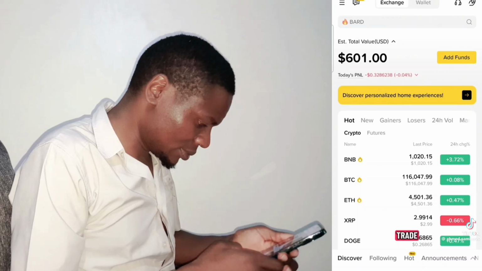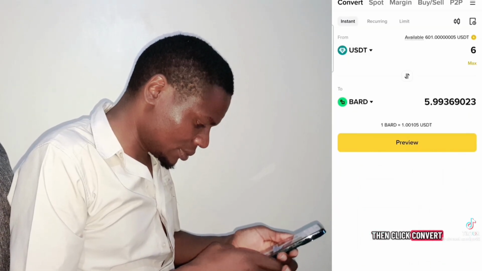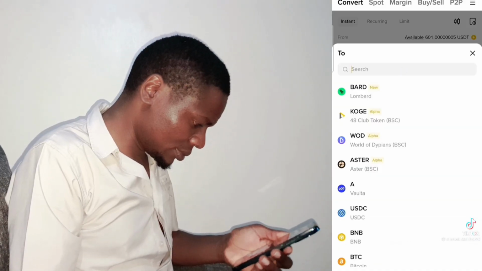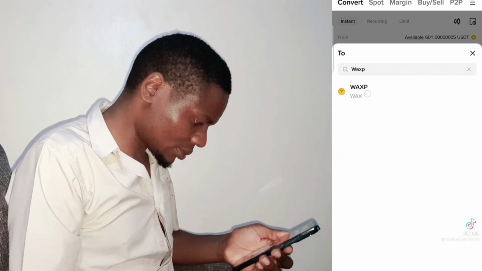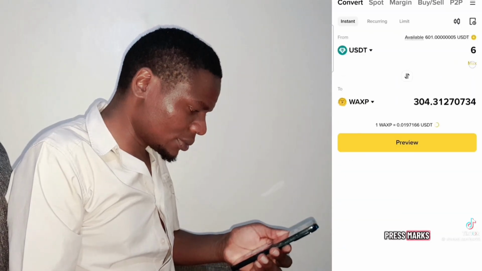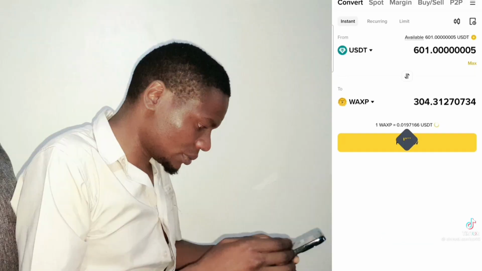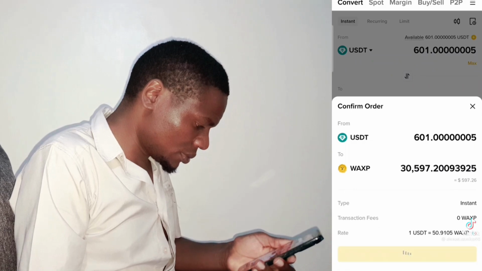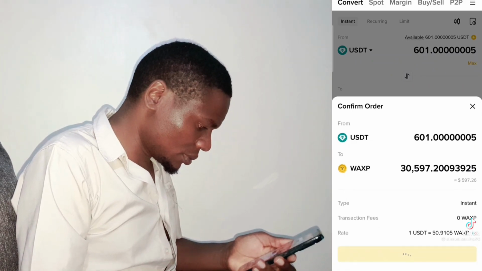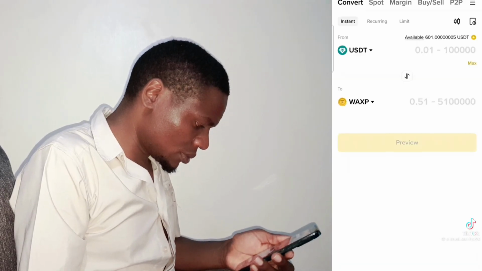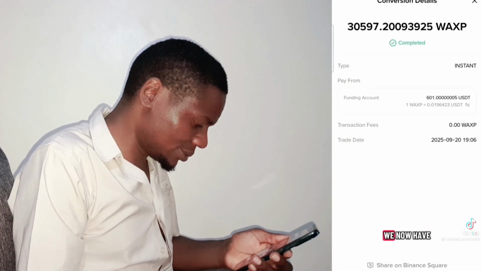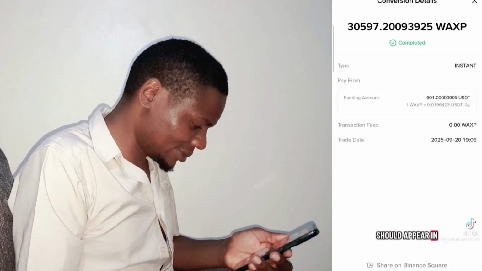First, click on Trade, then click Convert, so as to change your USDT to WAXP. Press Max, then Preview, and confirm. We now have the WAXP token and it should appear in your wallet.